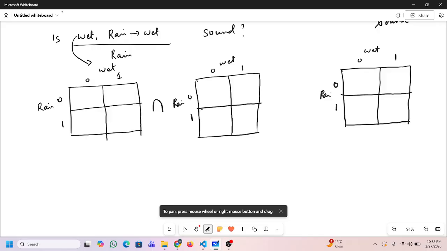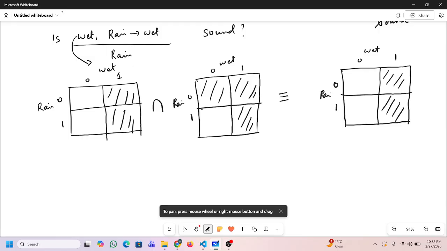So wet will be this particular part. What is rain implies wet? This is nothing but this part. You can see why this happens, because rain implies wet basically means not rain or wet. That's why we are getting this. Now the intersection of these two is what they have in common, so the intersection is this.